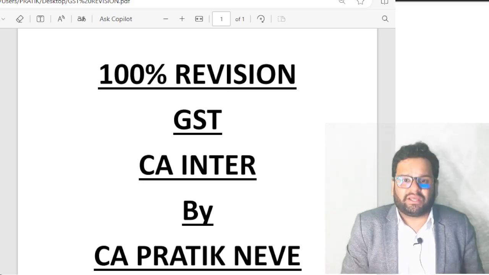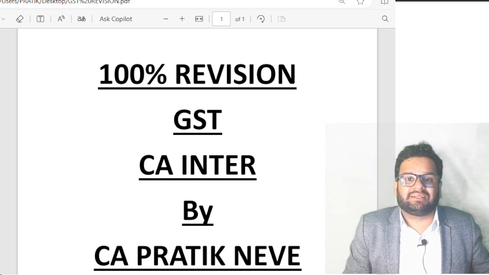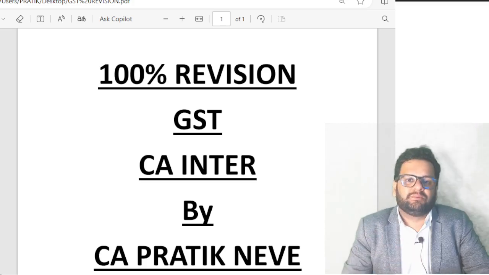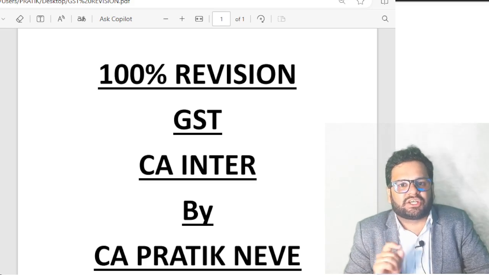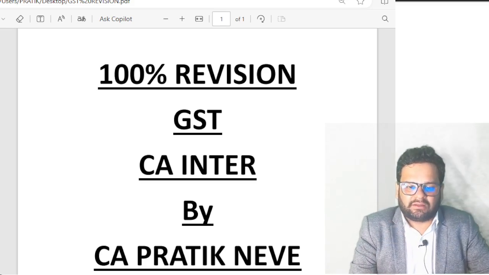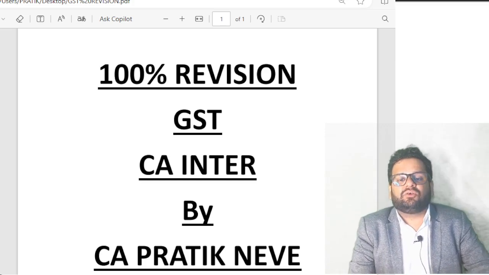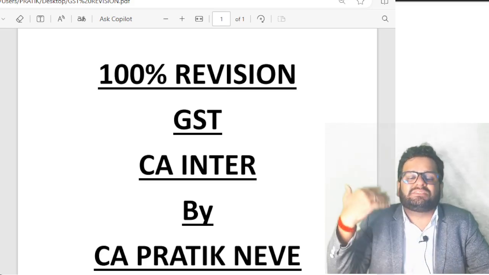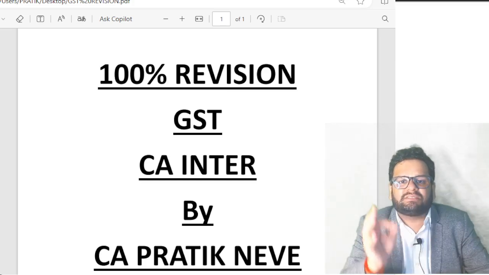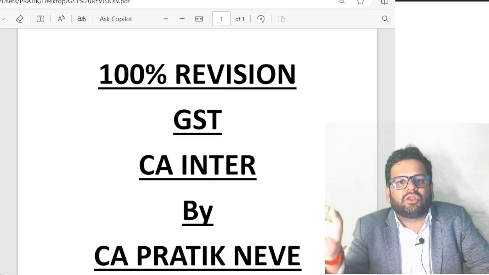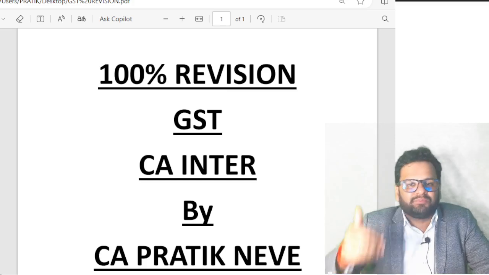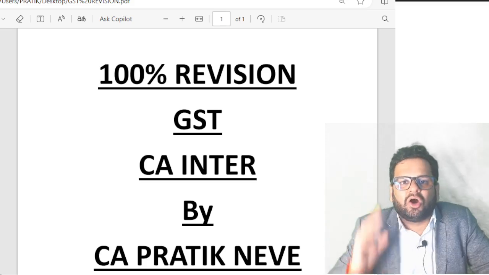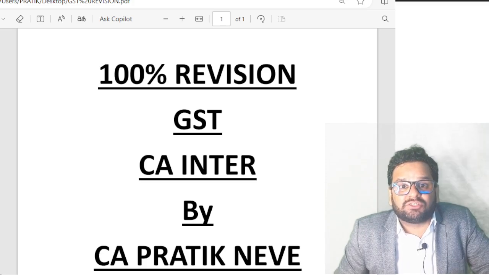So this way you can do the provisions of section 10. One thing I forgot to tell you, that is the definition of aggregate turnover. Okay, so the definition of aggregate turnover is given in section 2 clause 6 of CGST Act. What is aggregate turnover? Aggregate turnover includes intrastate supply, interstate supply, taxable supply, exempt supply, exports of all persons having the same PAN, to be computed on all India basis. But what does it exclude? It excludes number 1, GST, number 2, any inward supply on which tax is payable on reverse charge basis.